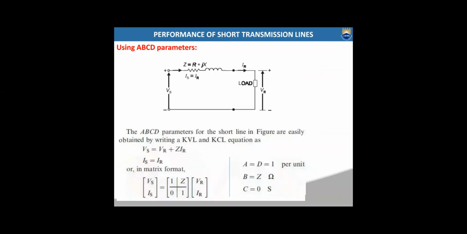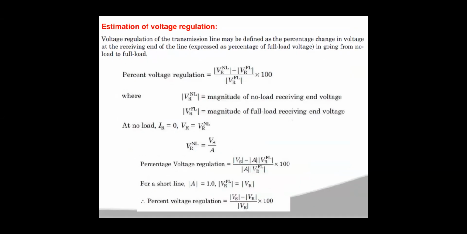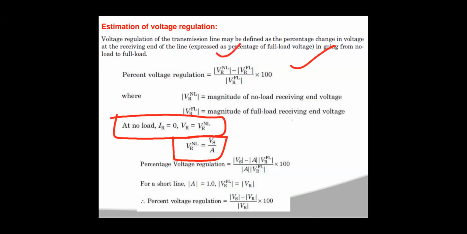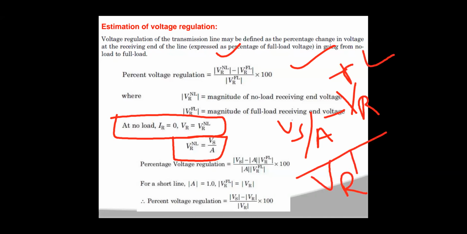That is what we are going to use here. So under no load condition, the VR value is VS/A. Then the percentage of voltage regulation from this formula can be written as, in place of VR no load, VS/A, so (VS/A − VR full load) / VR full load.